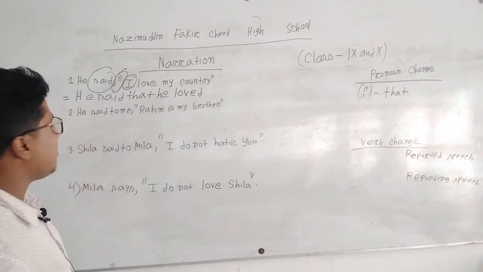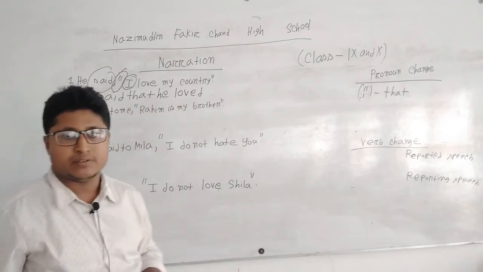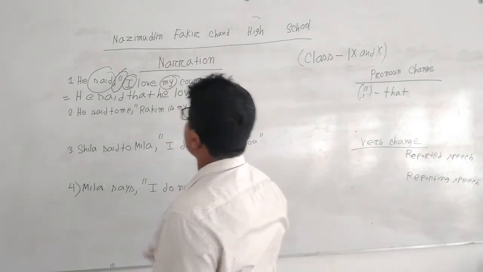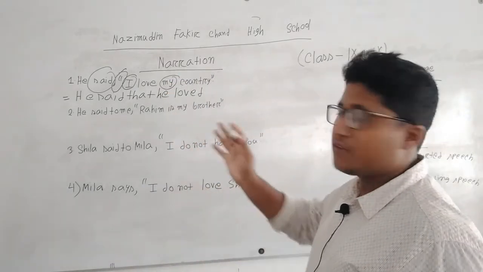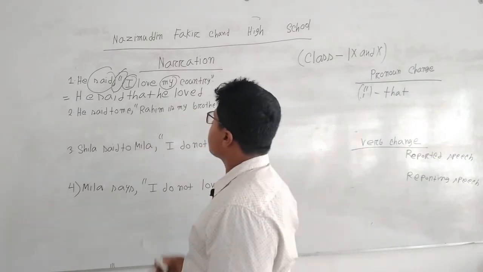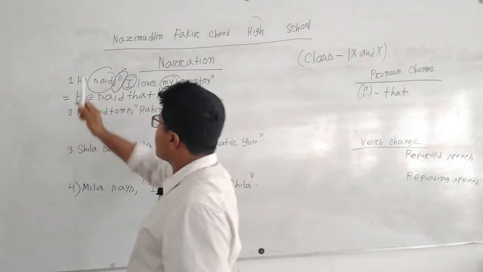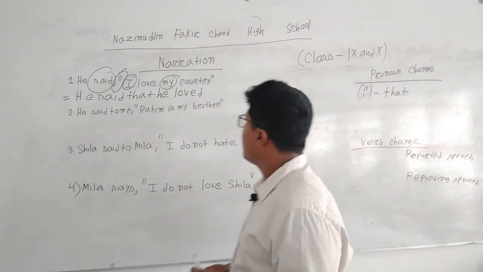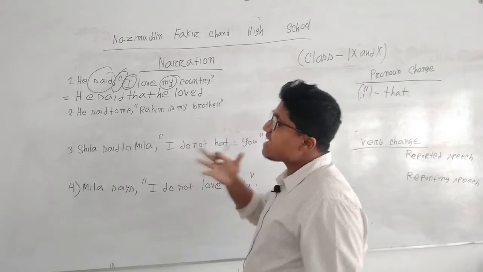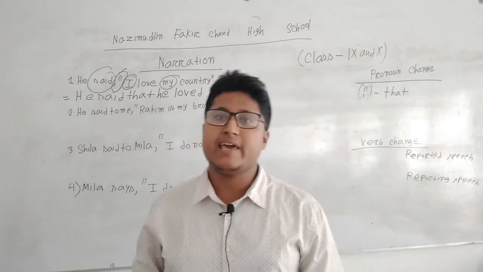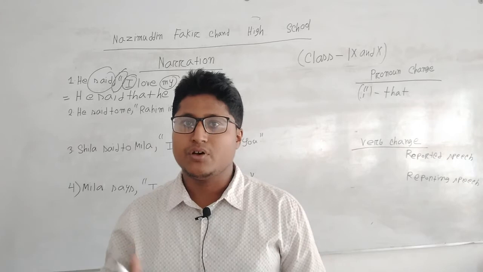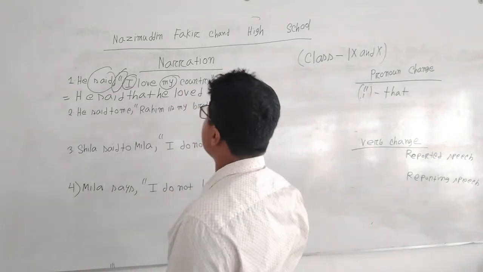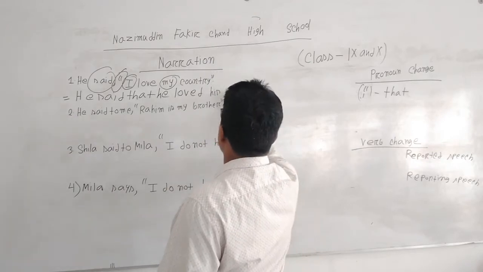Now there is my country. My indicates the person who is the subject of the reporting verb. Since this is he, a masculine gender, we write his. So he said that he loved his country.